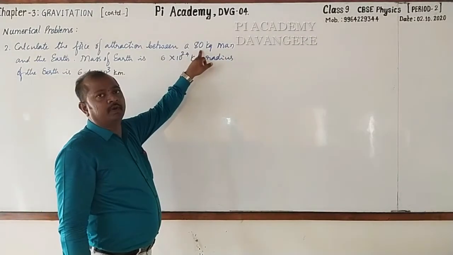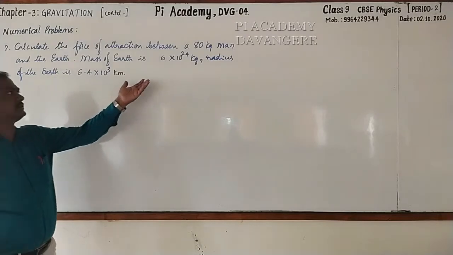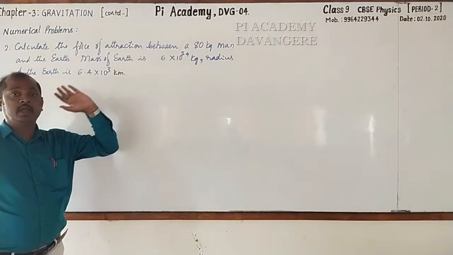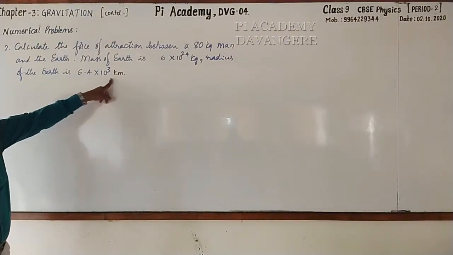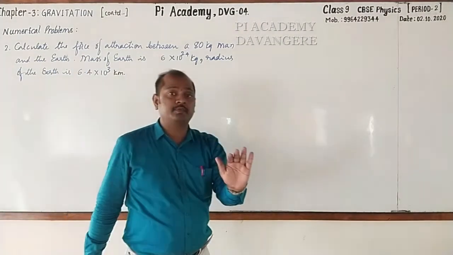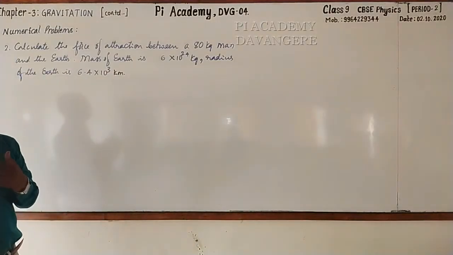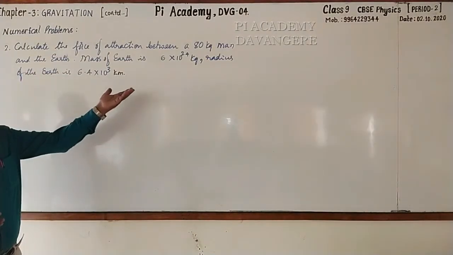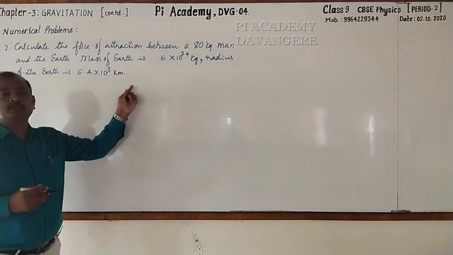Mass of the man is given, it is 80 kg, and the mass of the earth is well known to us, that is 6 into 10 raised to the power 24 kg. And the radius of the earth is also given, it is 6.4 into 10 raised to the power 3 kilometer. And do remember, the man is on the surface of the earth. So that is why the distance between the center of the earth and the center of the man is the radius of the earth. Followed? So, pausing the video, you have to copy this statement.